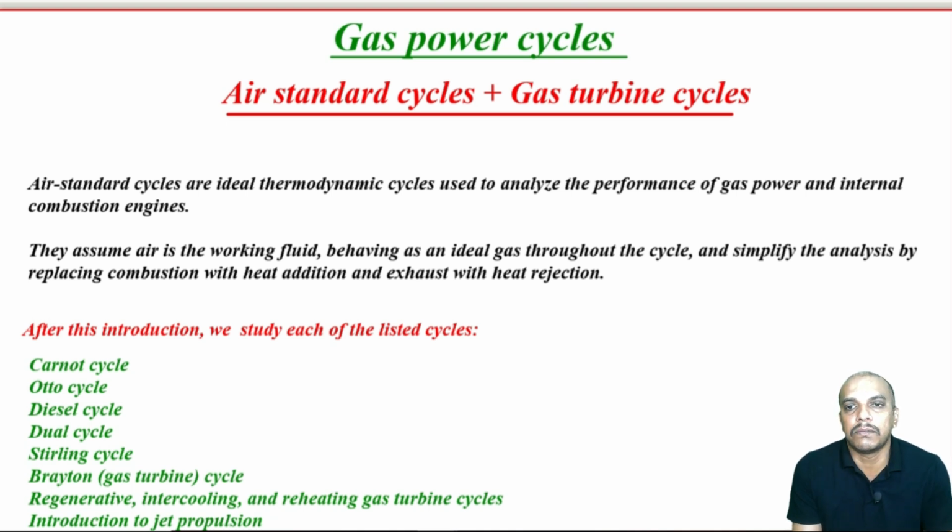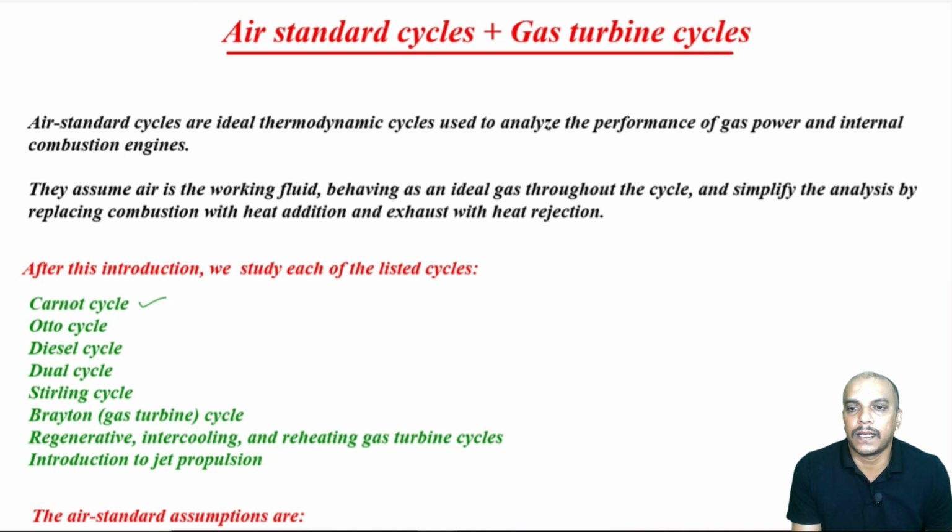So, that assumption is very important in order to analyze the cycles. Now, in this module we study basically air standard cycles as well as gas turbine cycles. We talk about the Carnot cycle, which is the heat engine cycle that produces the highest efficiency. Now, the Otto cycle, which is the cycle more relevant to the petrol engine. Then we have the diesel cycle, dual cycle, Stirling cycle.